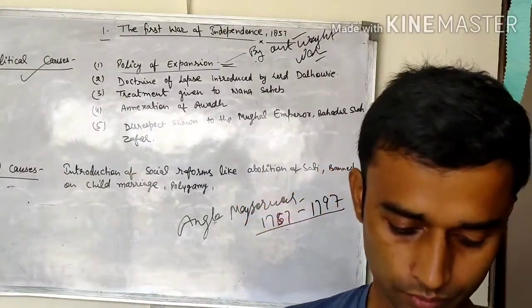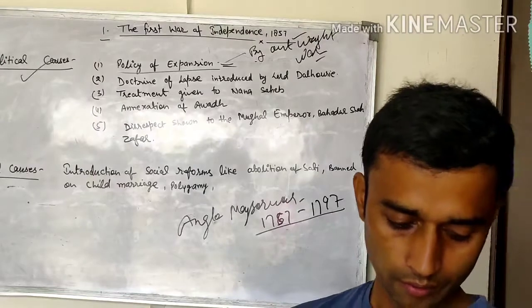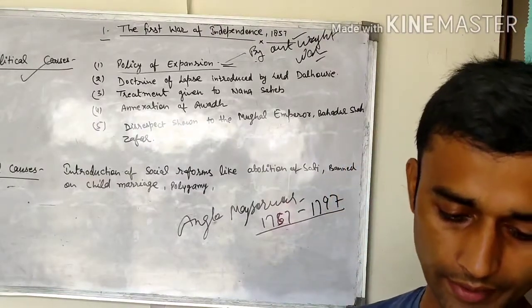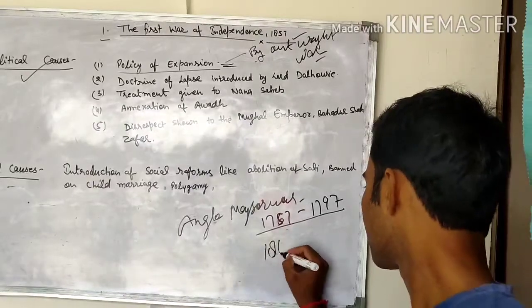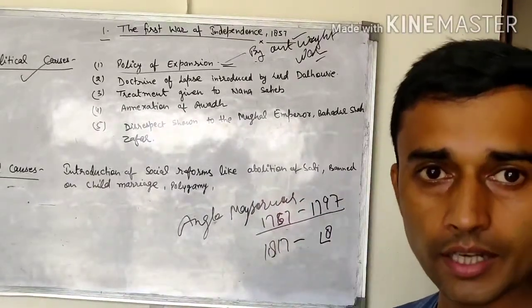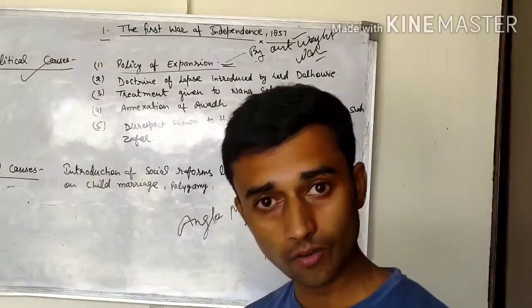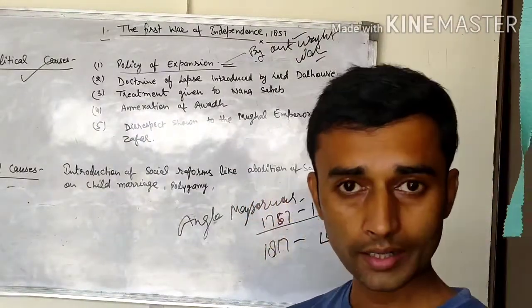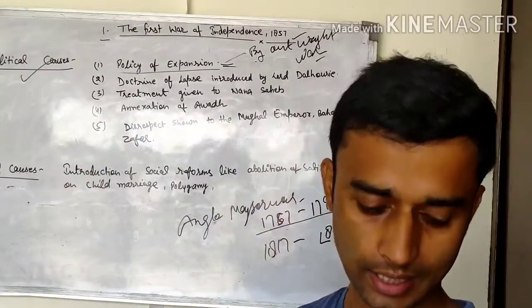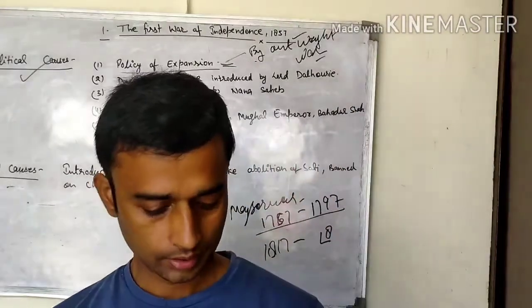Finally, the third Anglo-Maratha War happened in 1817 to 1818. Then there were the Anglo-Sikh war, the Anglo-Maratha war, and the Anglo-Mysore war; these wars continued and were won by the Britishers, and their confidence continued to develop.